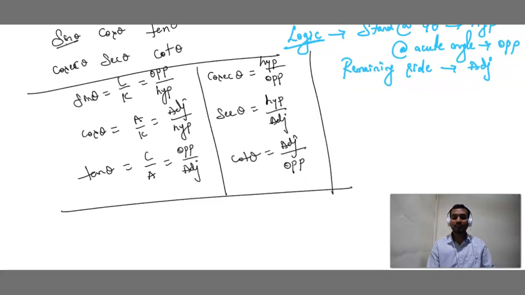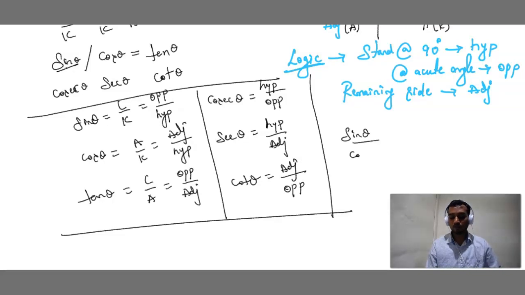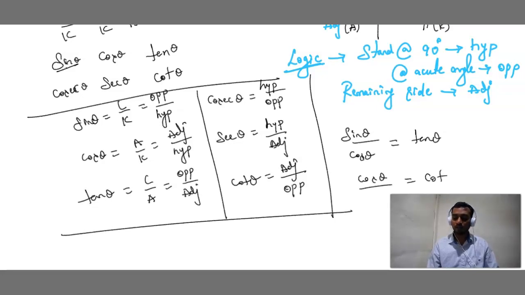Next, remember sine divided by cos is equal to tan. Can you see this? The first number divided by second number will give you third number. This is the important condition you should remember: sin theta by cos theta equals tan theta. Tan and cot are reciprocal. If you reverse tan, it becomes cot. So reverse the tan value: cos theta by sin theta is cot theta. Got it? Sin theta by cos theta is tan theta. Cos theta by sin theta is cot theta.